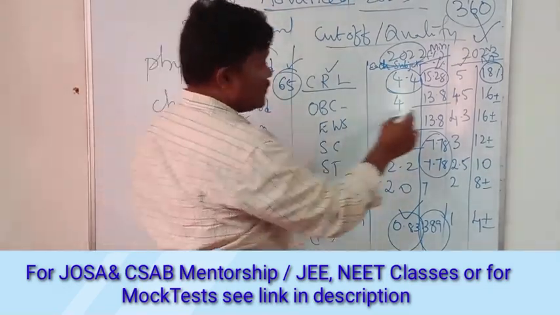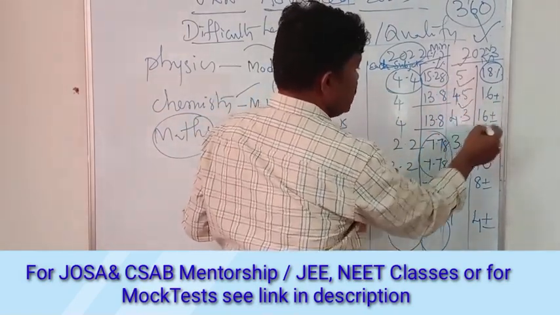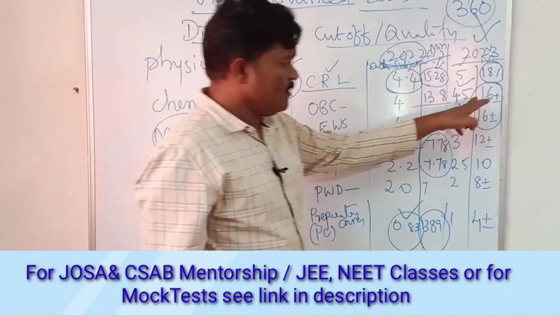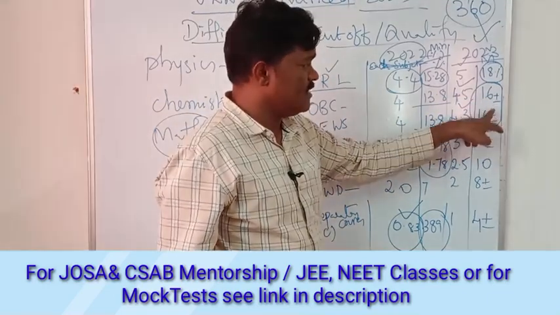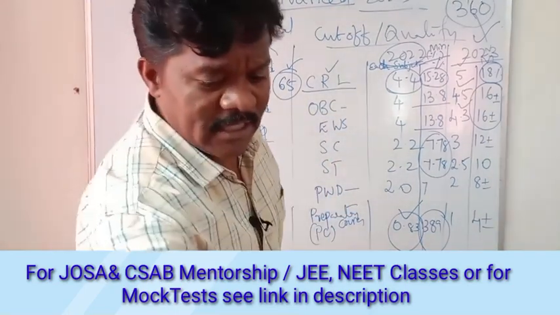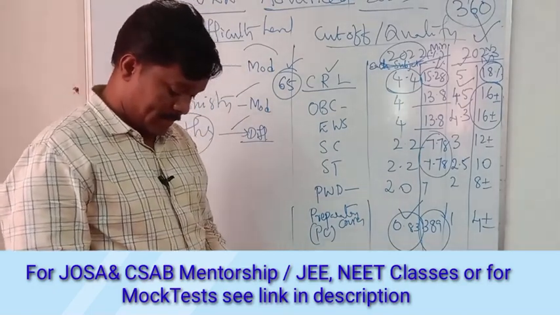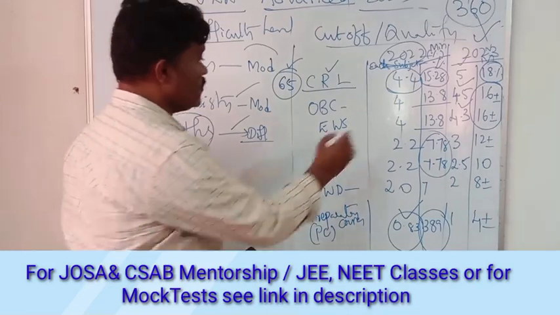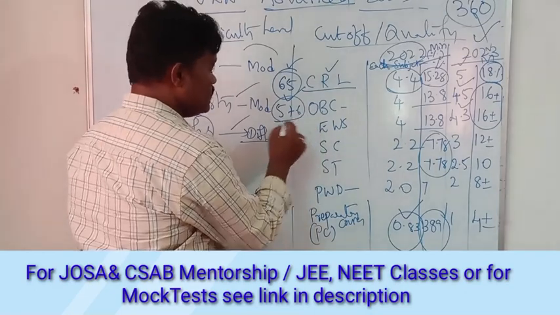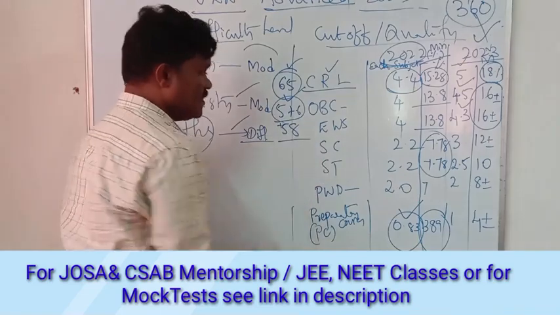Similarly, OBC is 4.5 and EWS is 4.3, and 16% is given. Some plus or minus variation will be there, but it is very small, that is 16%. If you want to check, 16% of 360 is around 57.6, so 57.6 marks were enough. Of course, some plus or minus will be there, so this is also around 58.